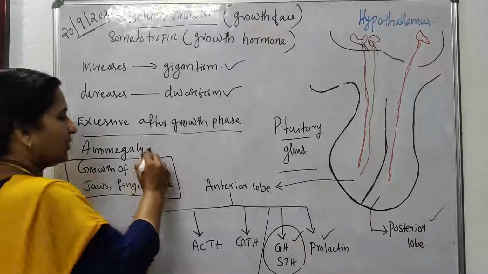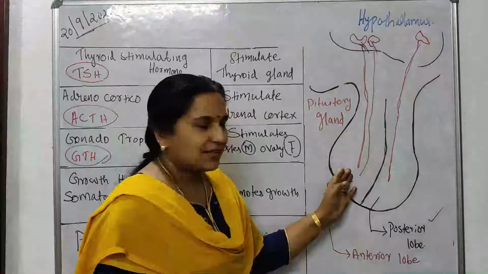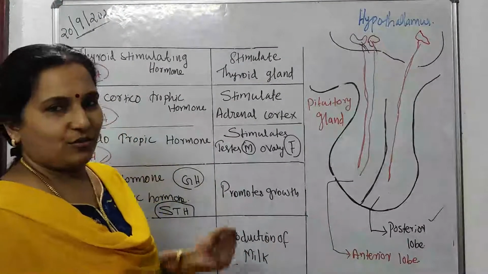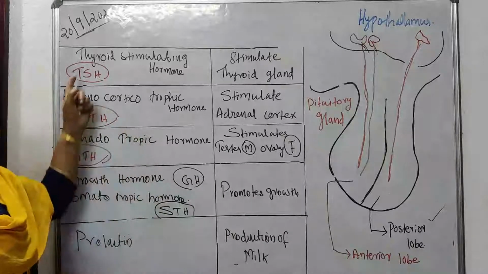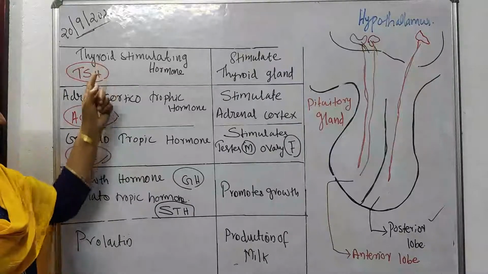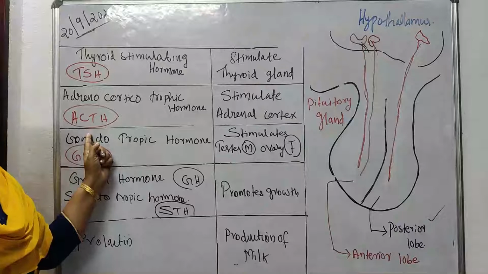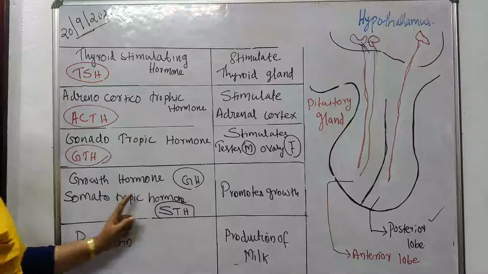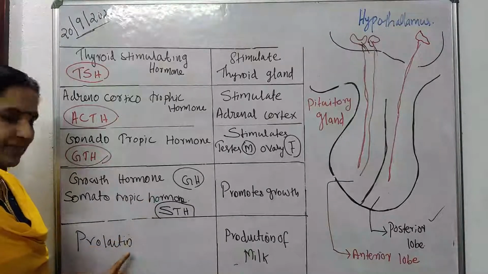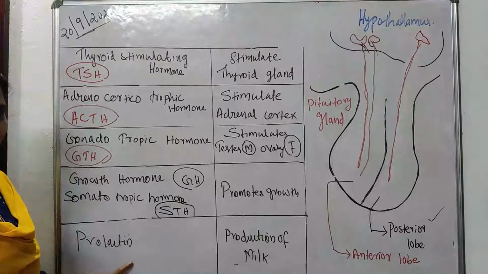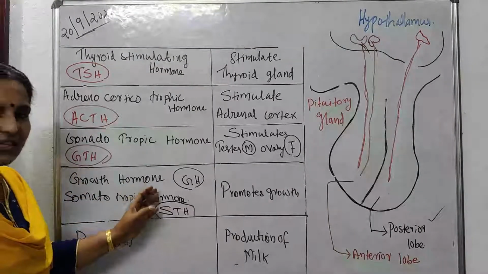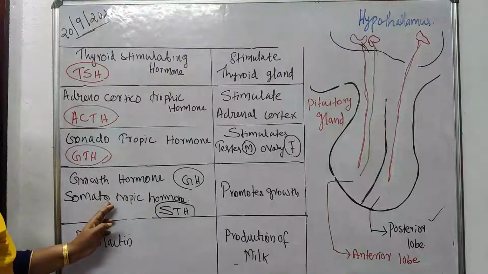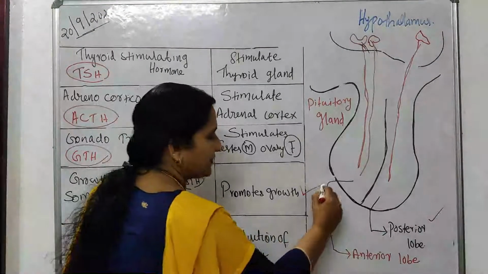The anterior lobe of the pituitary gland produces various kinds of hormones such as thyroid stimulating hormone, adrenocorticotropic hormone, gonadotropic hormone, growth hormone and prolactin. We have studied the function of growth hormone or somatotropin; that is completed.